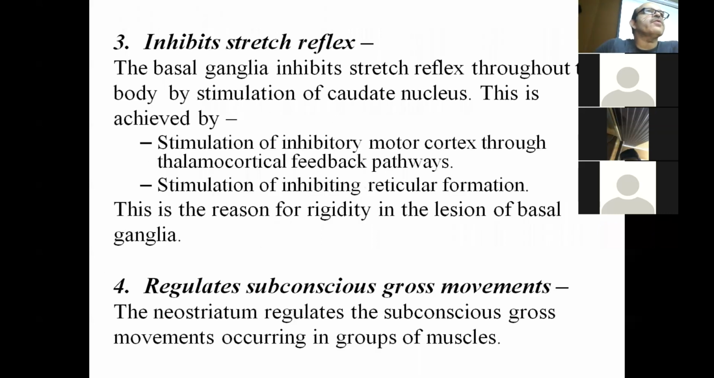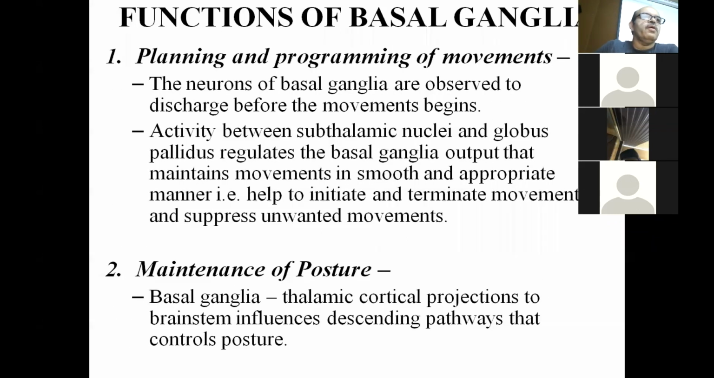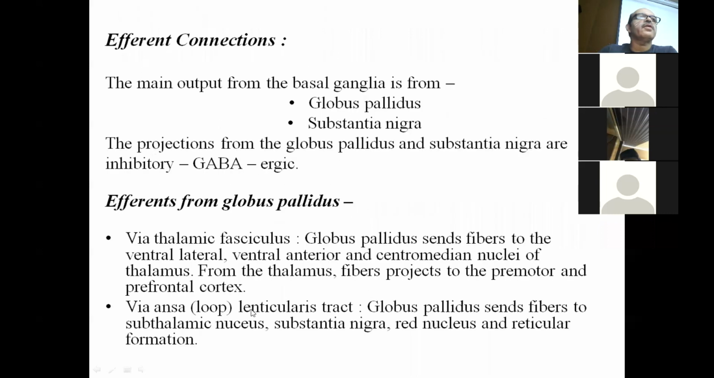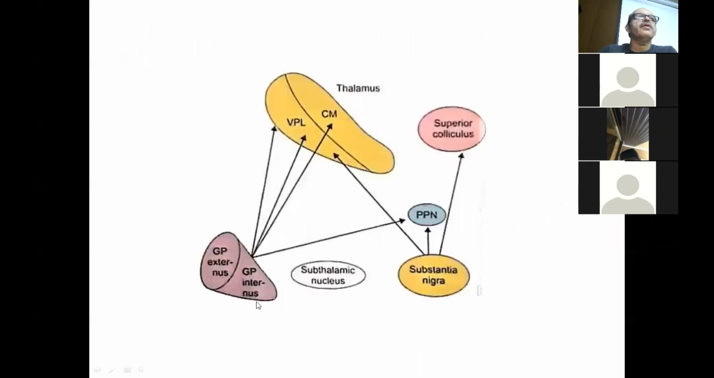The second function is maintenance of posture. Now, basal ganglia through thalamocortical projection influences the descending pathway, that is pyramidal tract fibers that control the posture. Here we can see in the diagram that the basal ganglia, globus pallidus and substantia nigra send fibers to the thalamus.